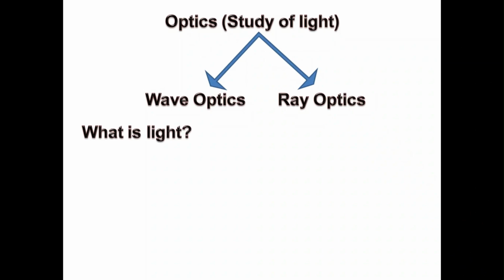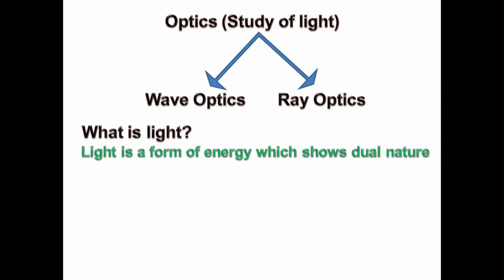I'm sure you already know that light is a form of energy. But also, at the end we will understand that it shows dual nature, both particle and wave nature. Our aim is to understand the theory behind it, how we can tell that light can behave as a particle as well as a wave.